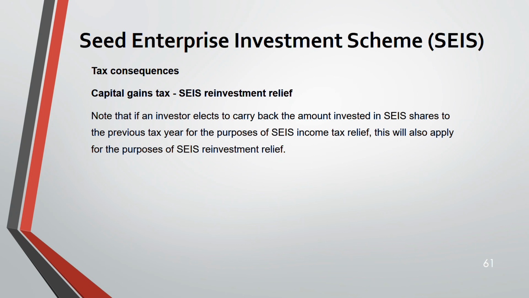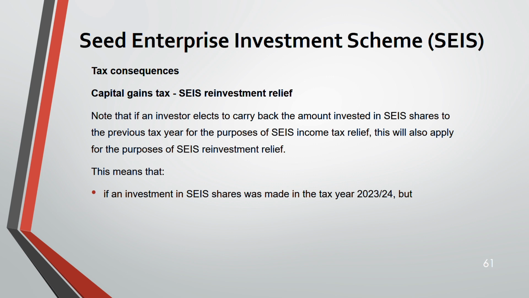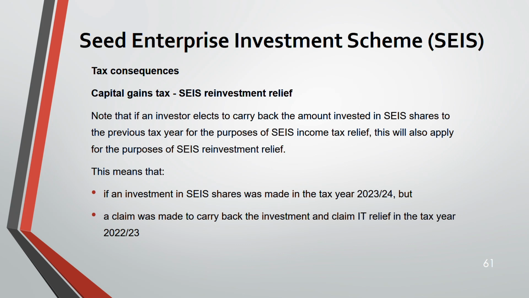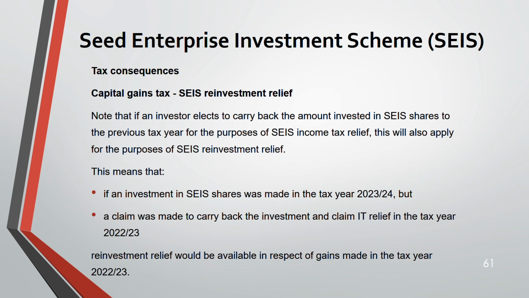So if you are carrying it back for the SEIS income tax relief, the same will apply for SEIS reinvestment relief also. It will be carried back. This means if an investment in SEIS shares was made in a tax year, but a claim was made to carry back the investment and claim the income tax relief in the previous tax year, reinvestment relief also would be available in respect of the gains made in the tax year 22-23.